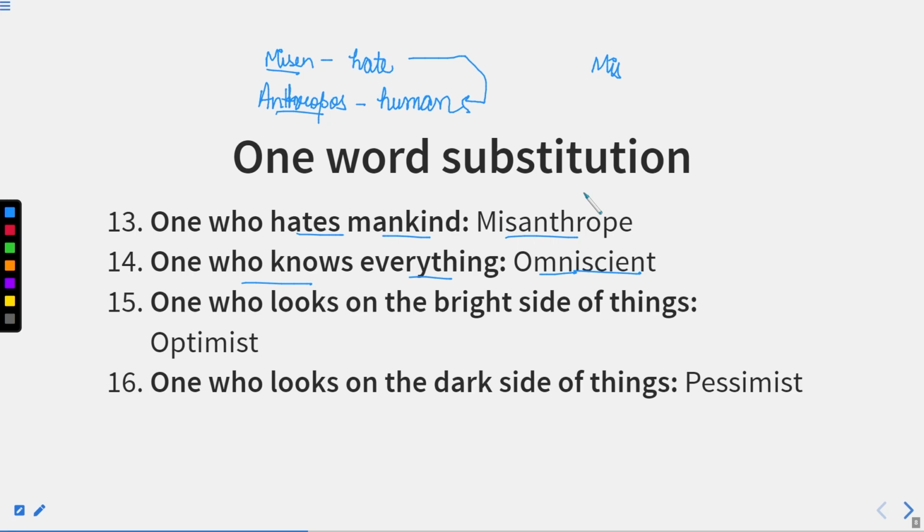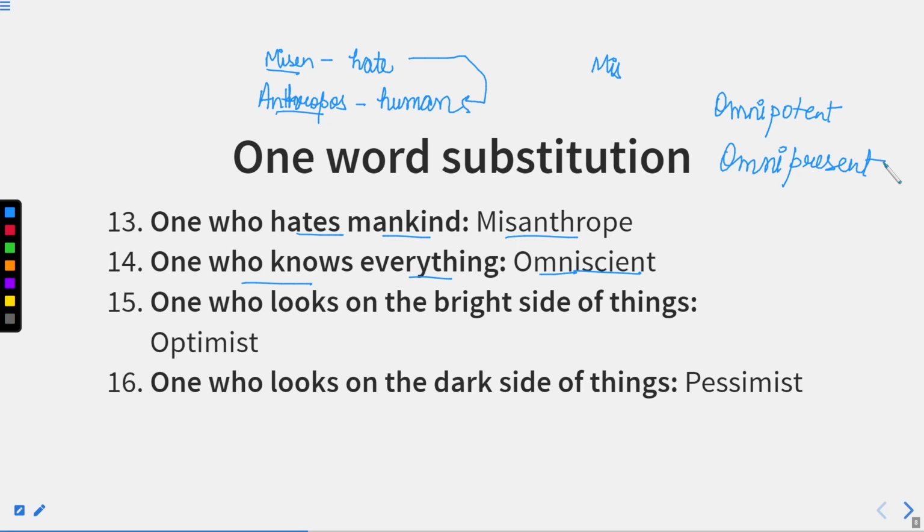There are two such more words, like omnipotent, and another is omnipresent. Now, you must have heard that God is everywhere. God knows everything. God is the most powerful entity.